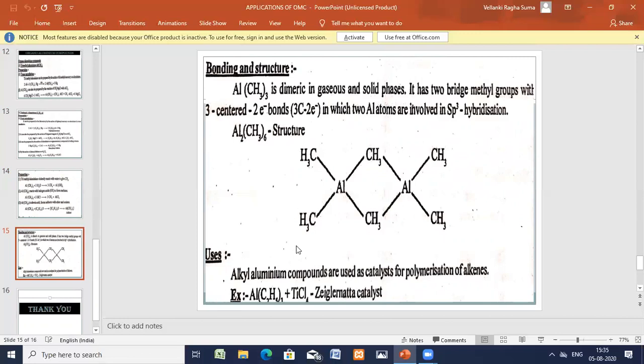This compound is very nicely used for Ziegler-Natta catalyst. Alkyl aluminium compounds are used as the Ziegler-Natta catalyst in polymerizations, such as of polyester and butadiene. All these preparations will be used in this Ziegler-Natta catalyst.